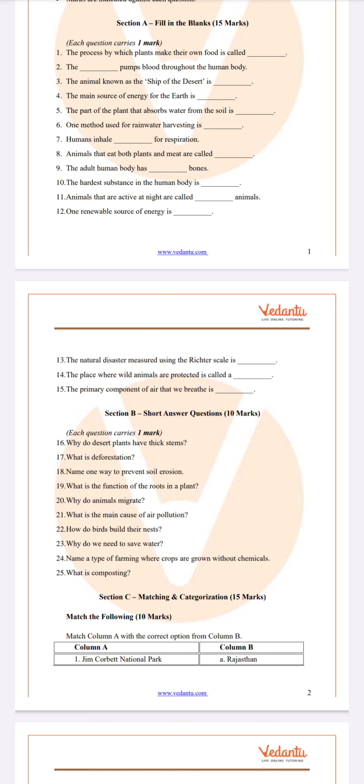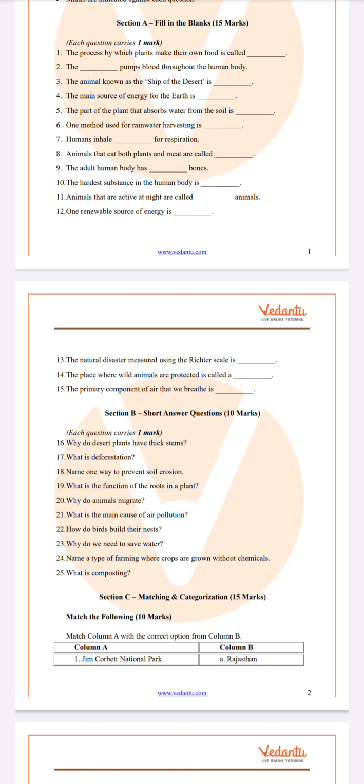Now we are moving on to section B, that is short answer questions. Why do desert plants have thick stems? Desert plants have thick stems because they need to store water. It is a kind of adaptation found in desert plants. For example, you can take cactus. It has thick stems and thorns to prevent the evaporation of water. So that's an adaptation used by desert plants.